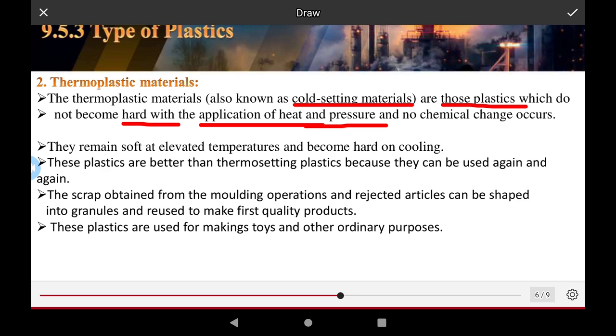No chemical reaction or chemical change occurs. They remain soft at solvent temperature, and become hard on cooling.